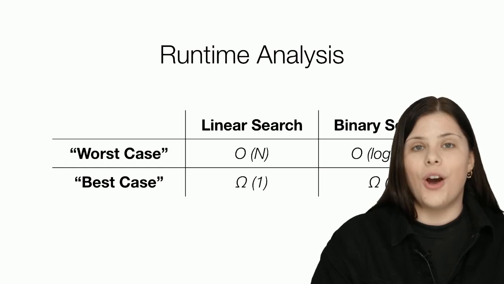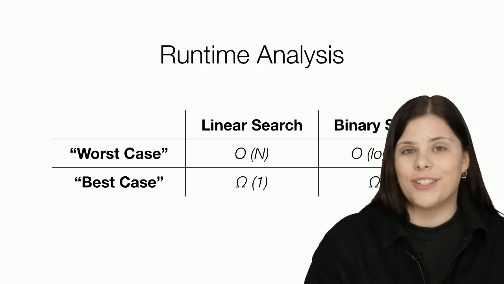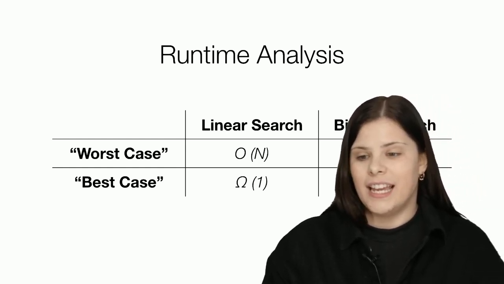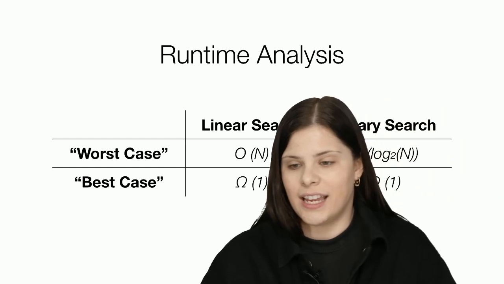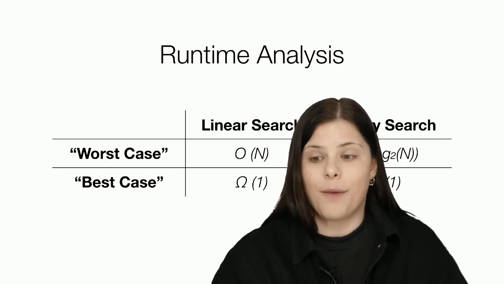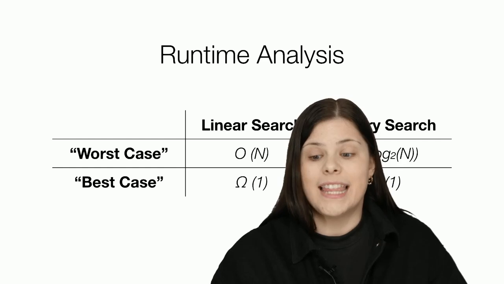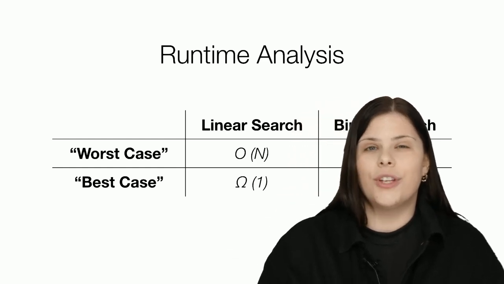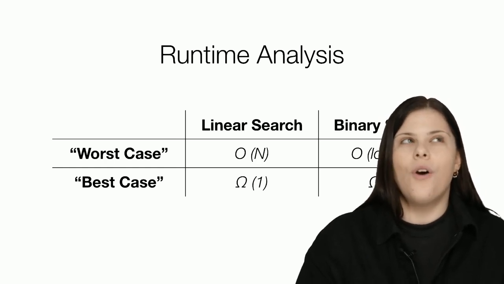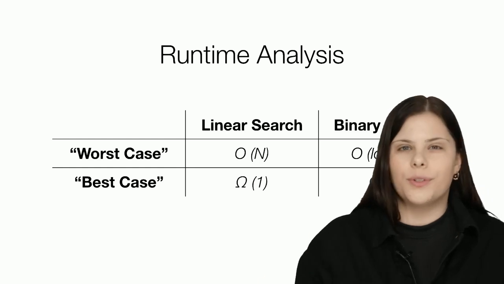And before we go to sorting, what questions do we have about searching or runtime analysis? Someone asked what happens if we don't have sorted arrays. That is actually a great question. So it is always a consideration that you should make yourself, right? When should I use linear search or when should I use binary search?